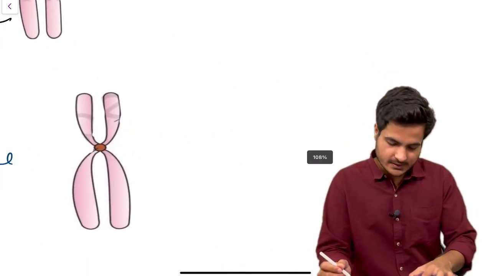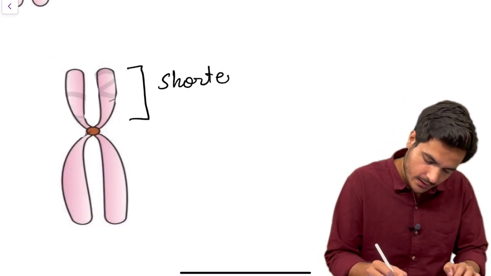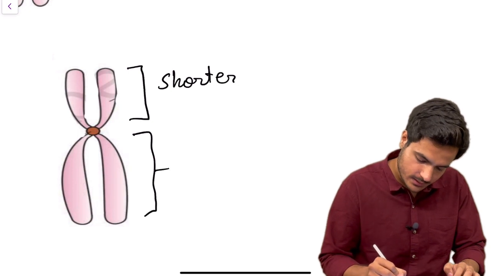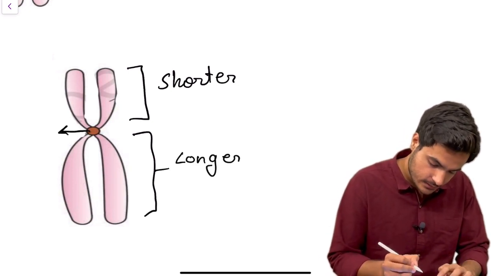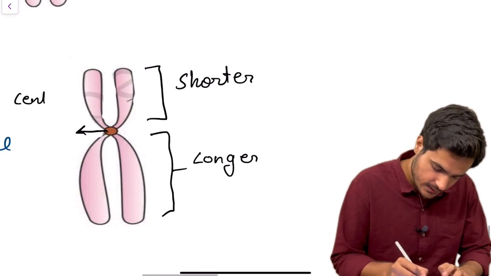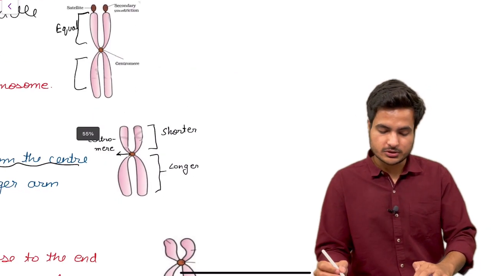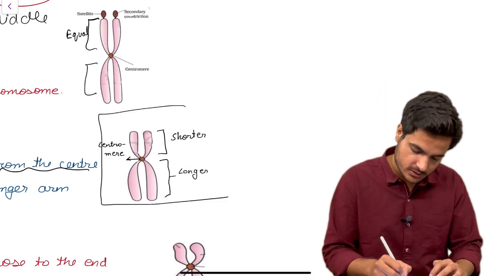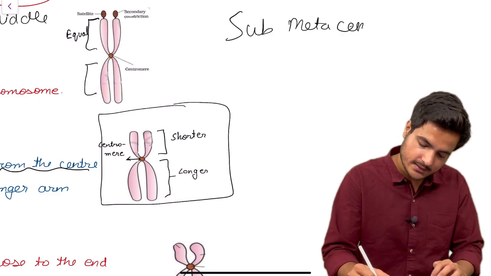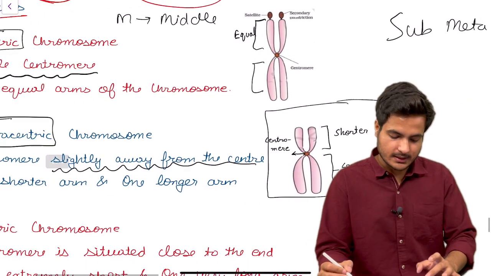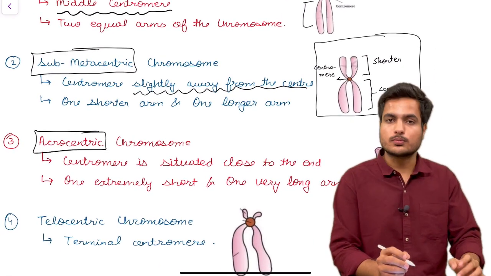Thus, we can see in this diagram, one arm is shorter in comparison to the other arm that is longer, and this is the centromere, the primary constriction. This chromosome is called a submetacentric chromosome.